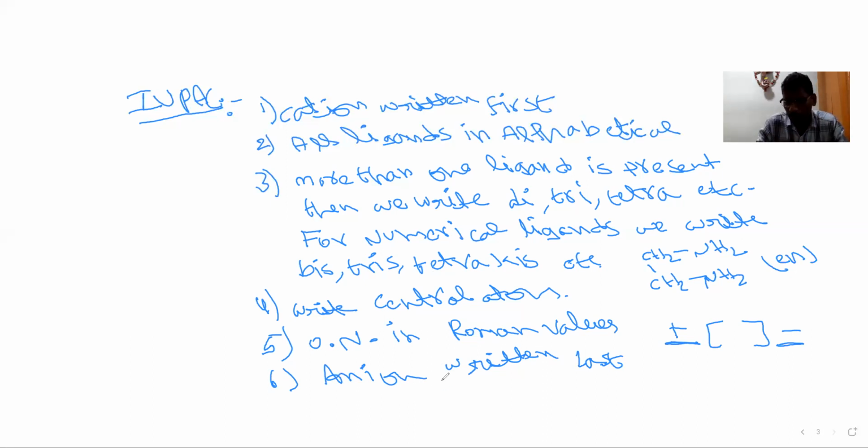So an example, we'll see. Simple example: [Co(NH3)2(H2O)2Cl2]Cl.